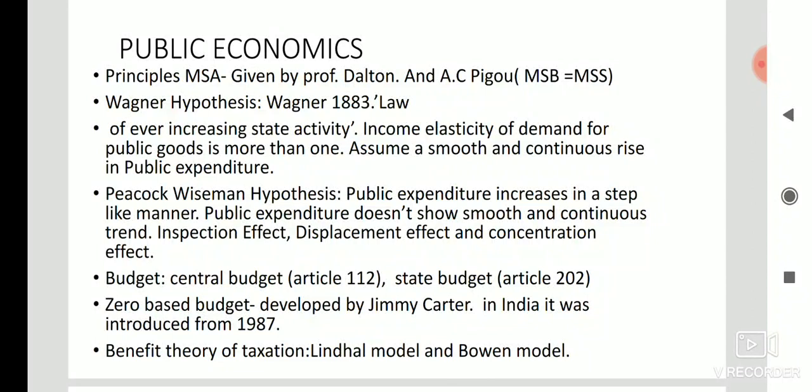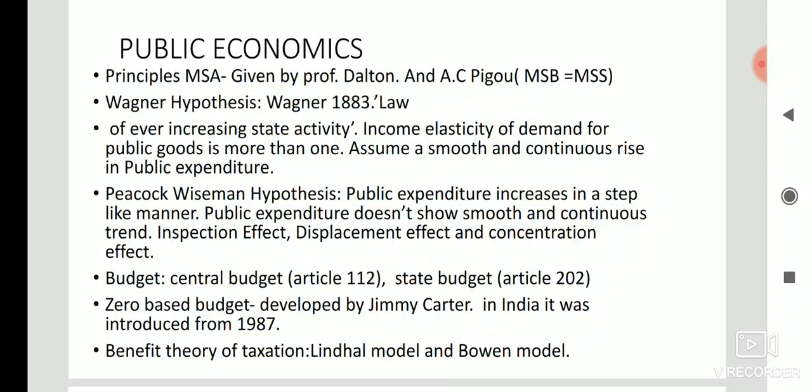Then Wagner assumes that there is a smooth and continuous rise in public expenditure. So here three things are important. One is the law of ever increasing state activity. Second, income elasticity must be greater than 1. Third, a smooth and continuous rise in public expenditure.